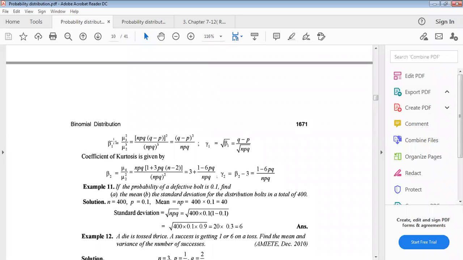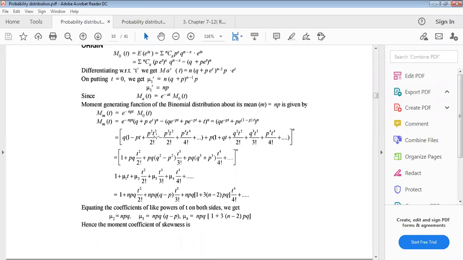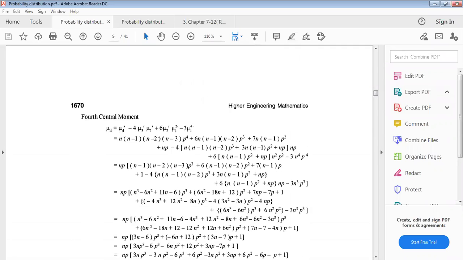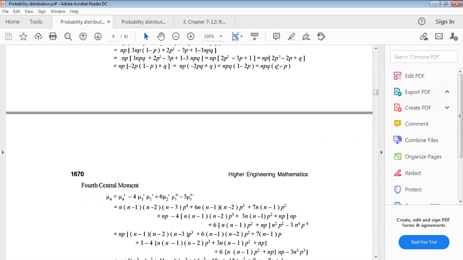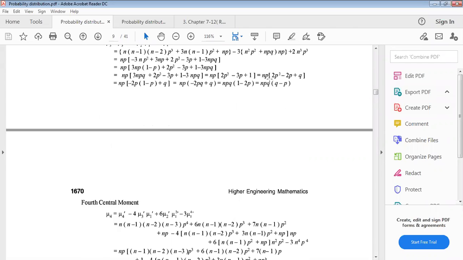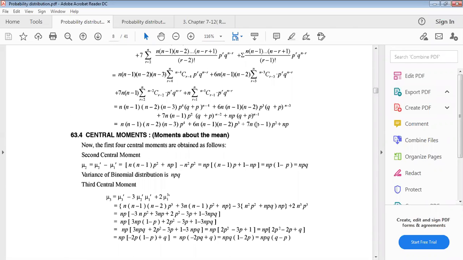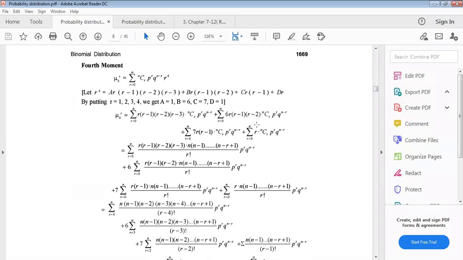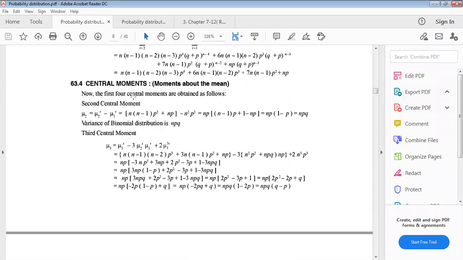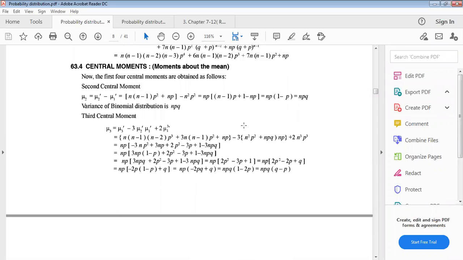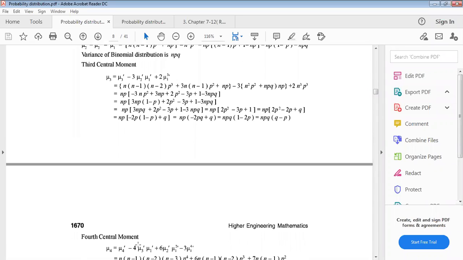Now the skewness and kurtosis beta coefficients. Karl Pearson's beta coefficient can be calculated as: the first beta coefficient beta 1 equals mu3 whole square divided by mu2 cube. Now just putting the values. Okay, mu3 value what? This one. This will be the mu3 value, npq(q minus p), and this will be mu2, this will be mu4 dash, and this is mu2 npq, and this is mu3.